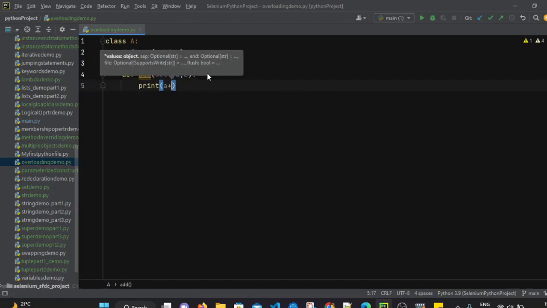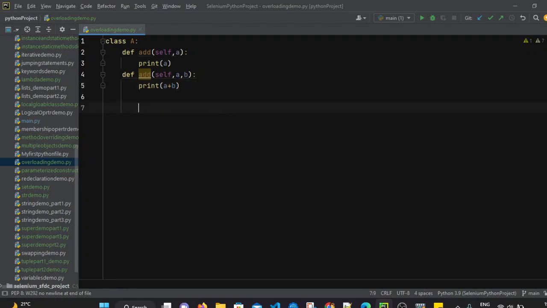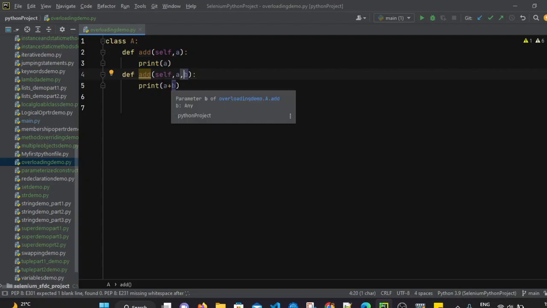It should perform the addition operation and return the value of A plus B. Now this is the ideal scenario for method overloading. Two methods in which, as per the number of parameters, it should return the result. If you pass one parameter, it should return that value as it is. If you pass two parameters, it should perform the addition and return that sum value, a plus b.